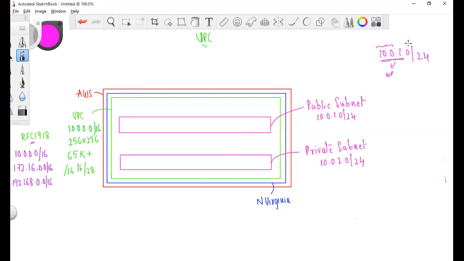That means you can have only 0 to 255 for hosting, so you can have 256 IP addresses for this particular subnet. You can create multiple subnets. I'm just creating 2 subnets, but you can create almost 200 subnets in a VPC.